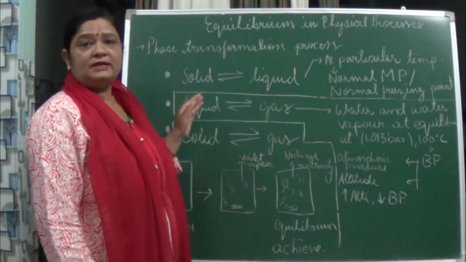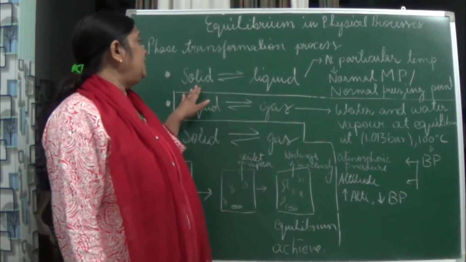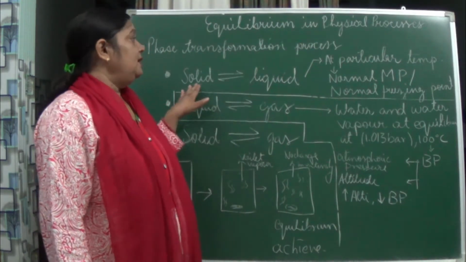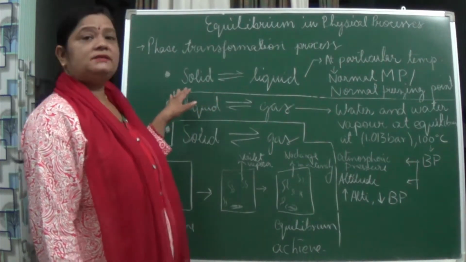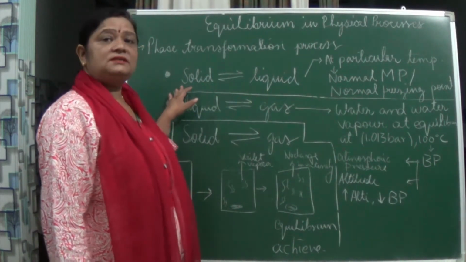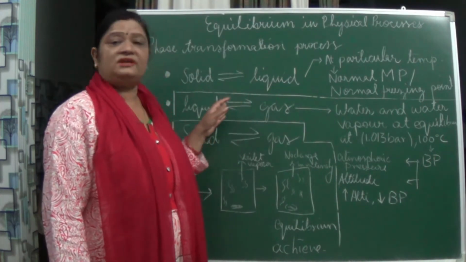So first, solid to liquid, in which solid and liquid coexist in the equilibrium position. The best example we can take is ice, in both solid form and liquid form. When does this ice start changing into its liquid form? We have studied it is at 0 degrees Celsius.